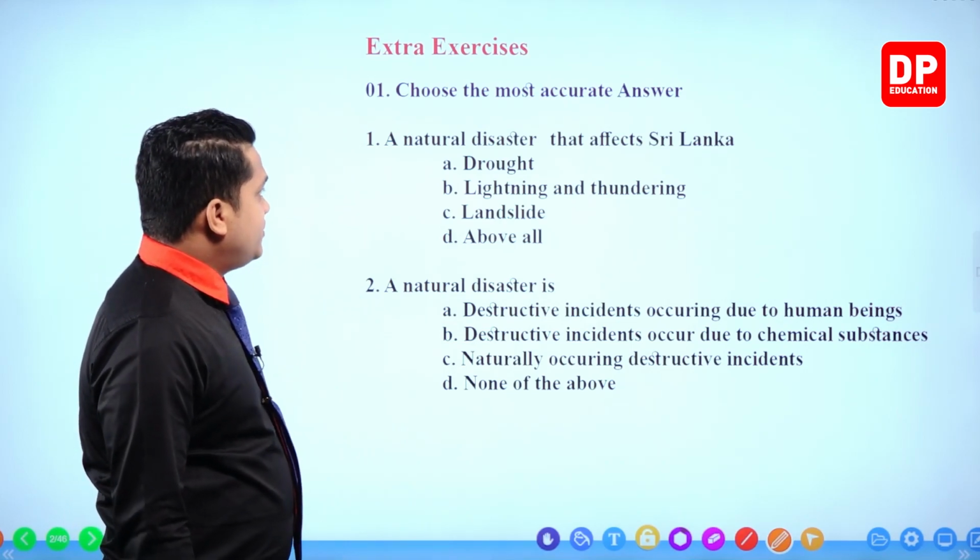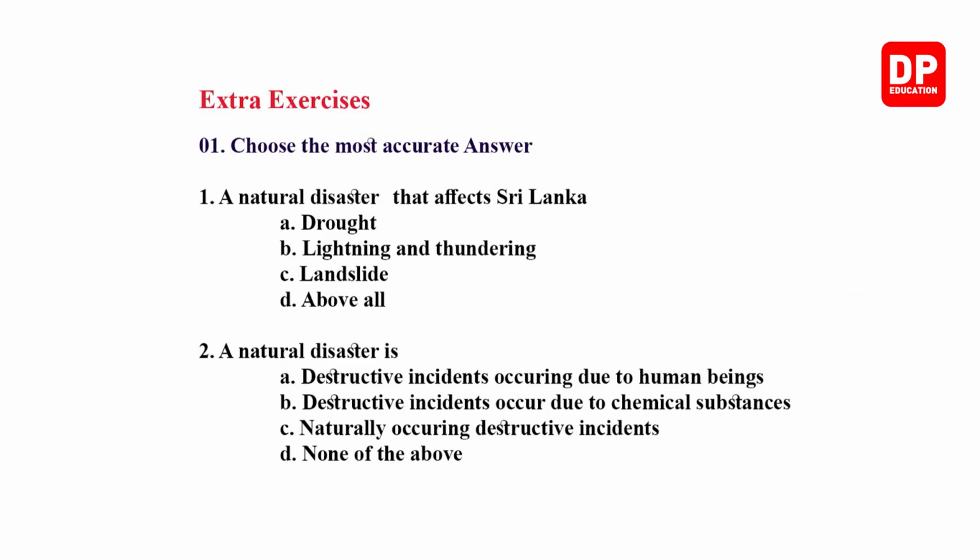The first type of questions given here is MCQ type questions, my dear children. Here you have to choose the most accurate answer out of the given options. The first question: a natural disaster that affects Sri Lanka. Drought, lightning and thundering, landslide, above all.